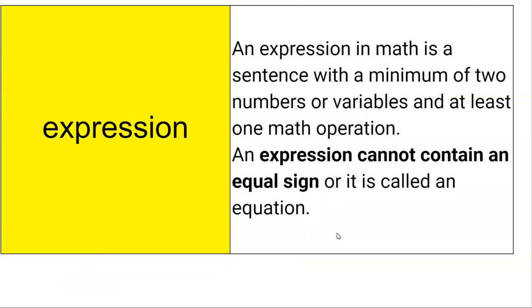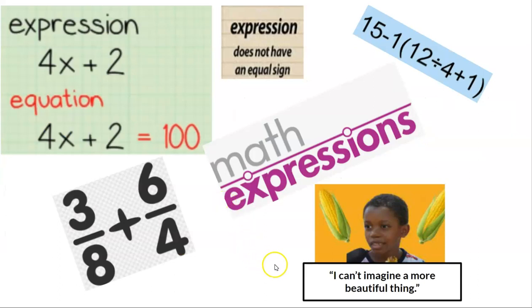Expression. An expression is a math sentence. It has a minimum of 2 numbers or variables, and it has at least one math operation. So an expression can't contain an equal sign, or it's called an equation. We talked about that earlier. So I can't imagine a more beautiful thing. These math expressions, just no equal signs.